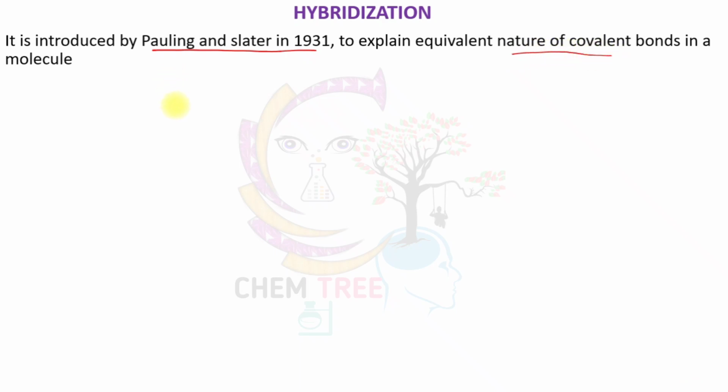We know that atomic orbitals are spherical or double dumbbell in shape, and their energies are different. Whenever these atomic orbitals are mixed, they form new atomic orbitals having equal energy, and the newly formed orbital is termed a hybrid orbital, and the phenomenon is termed hybridization.